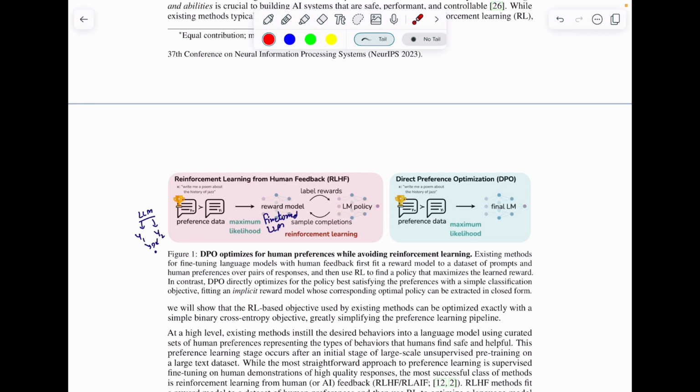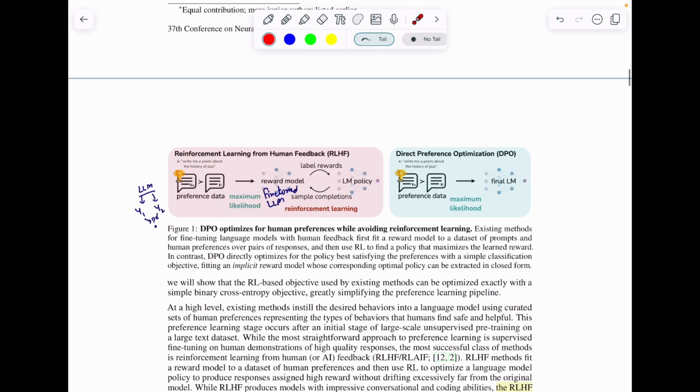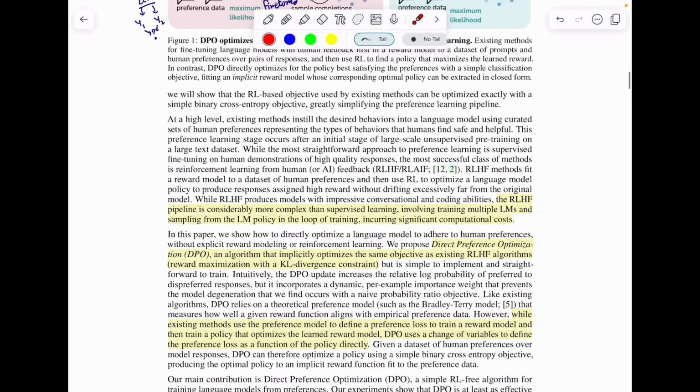The problem with this is that this reward model is itself a large language model, and the model that you want to train is a large language model, and we will see that another large language model is used, and all three of them have to be kept in the GPU memory for it to train. So this is one of the problems.